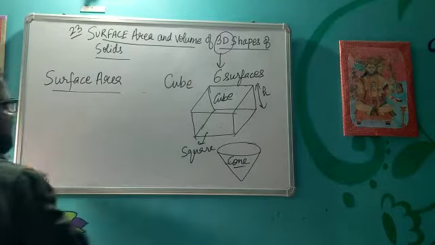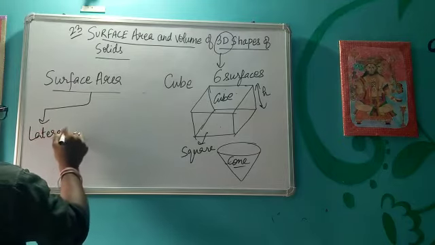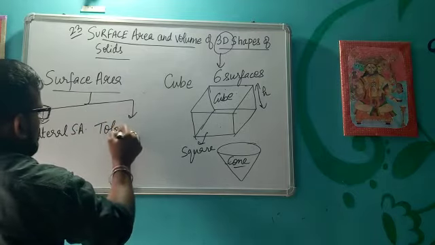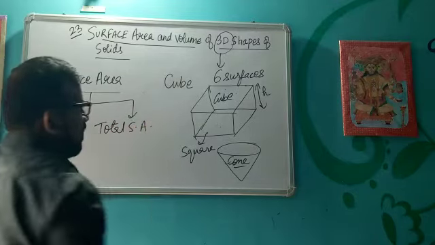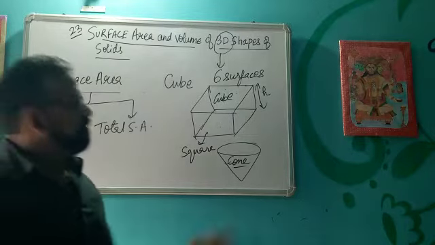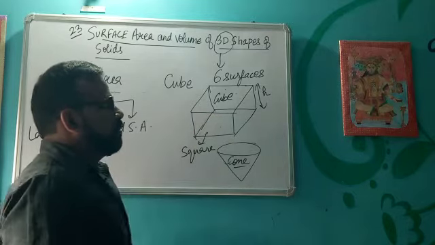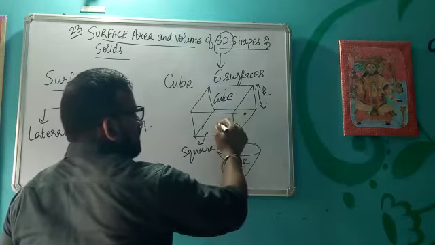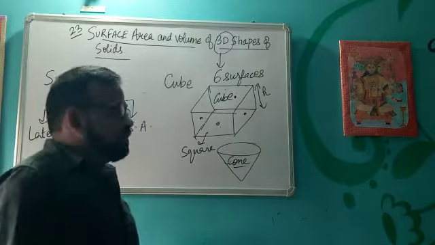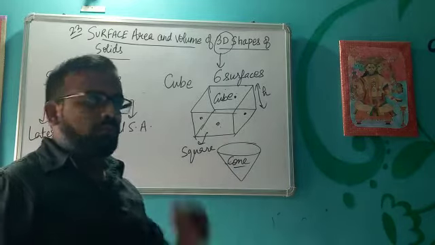Surface area has been divided into two parts. One we call lateral surface area, and one is known as total surface area. Lateral surface area is the area occupied by the side walls of the cube or cuboid. For example, this is a cube. The area occupied by this surface, this surface, this surface, and this surface is known as the lateral surface area, in short the area of four walls.